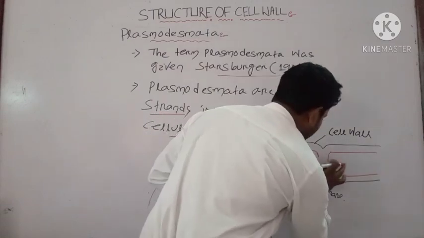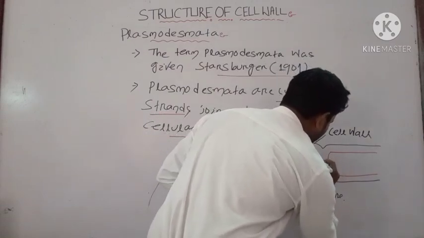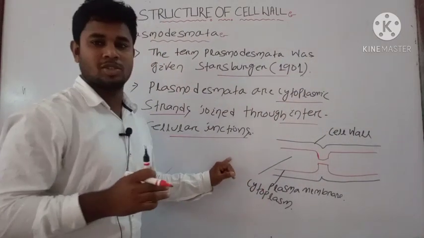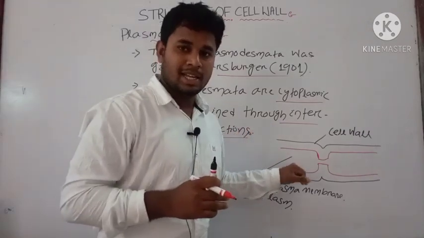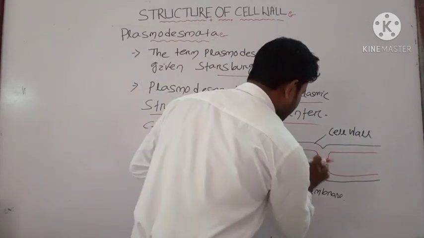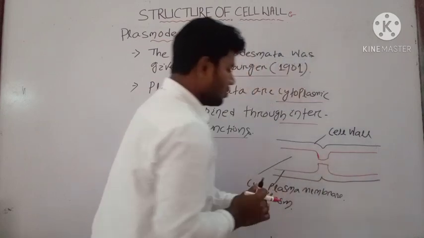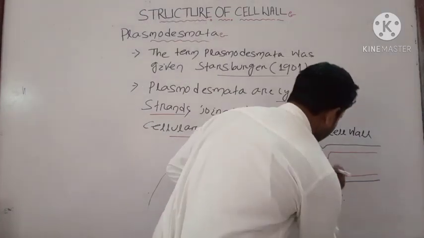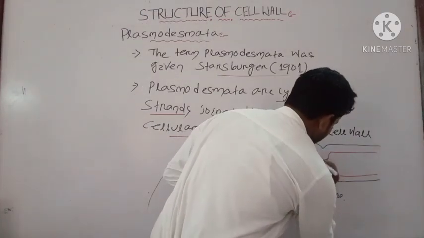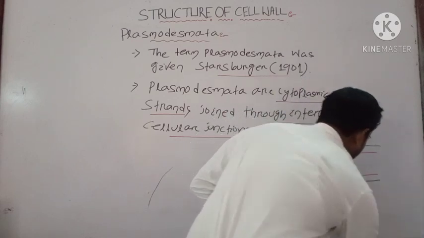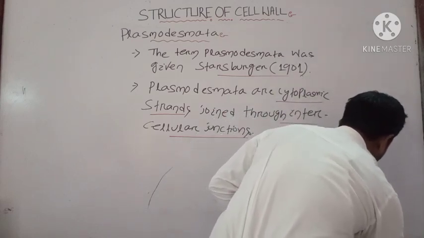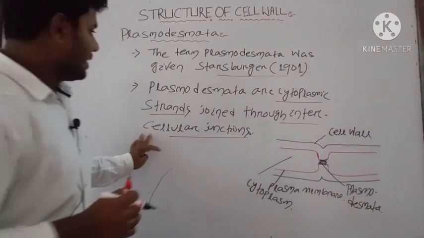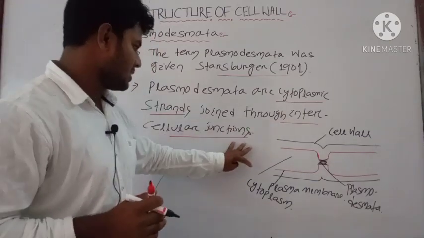Then there is formation of a pore-like structure. We have previously studied the pits which are present in the secondary cell wall. Okay. These plasma membranes are joined through one pore-like structure. That structure is known as your plasmodesmata. This is intercellular junctions.